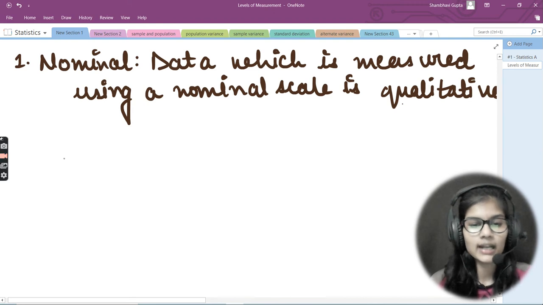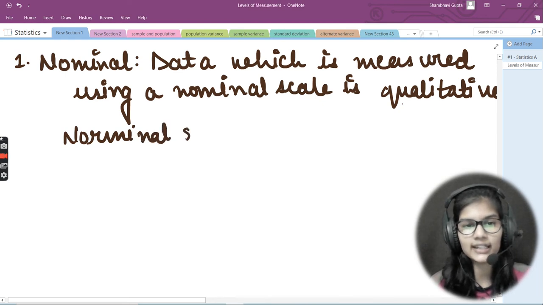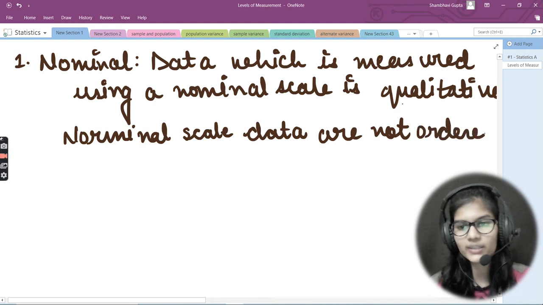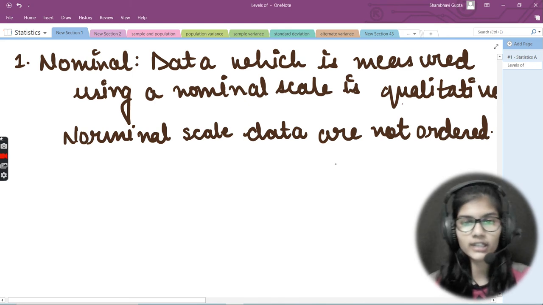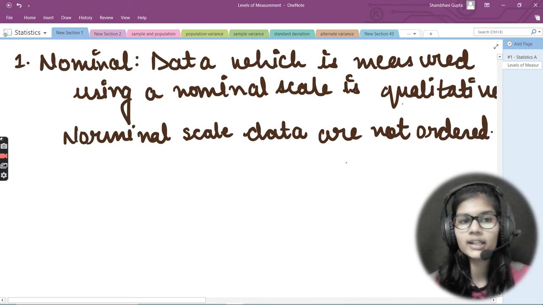Okay, and the next thing about the nominal data: I will write that nominal scale data are not ordered. Okay, so basically this nominal scale data is not at all ordered. Ordered data means that data is sorted, but that does not apply here in the nominal one. So this was about the nominal scale data, right?